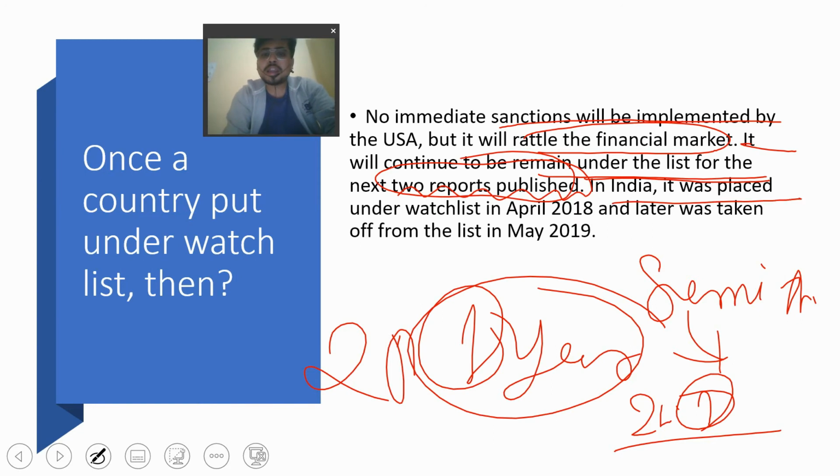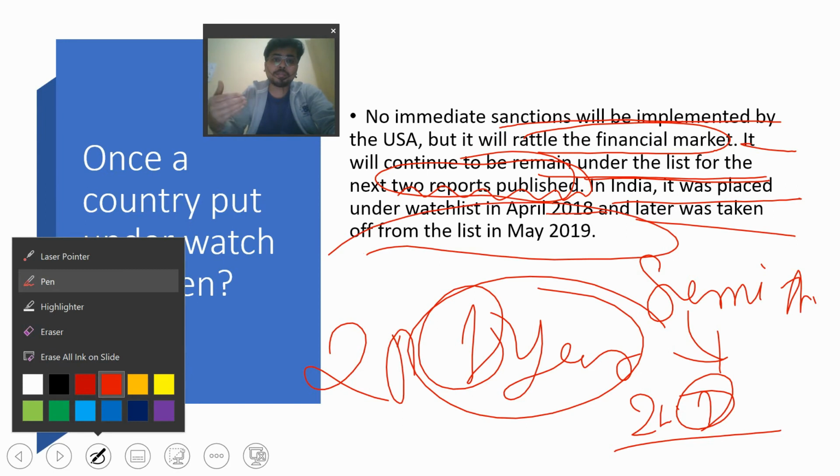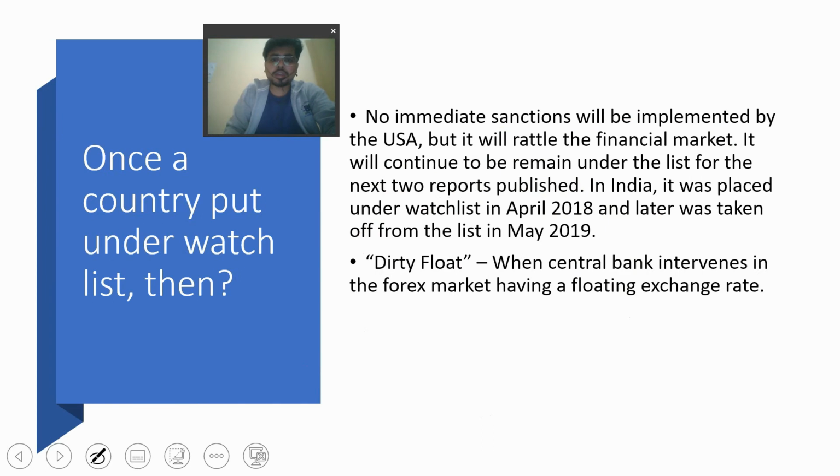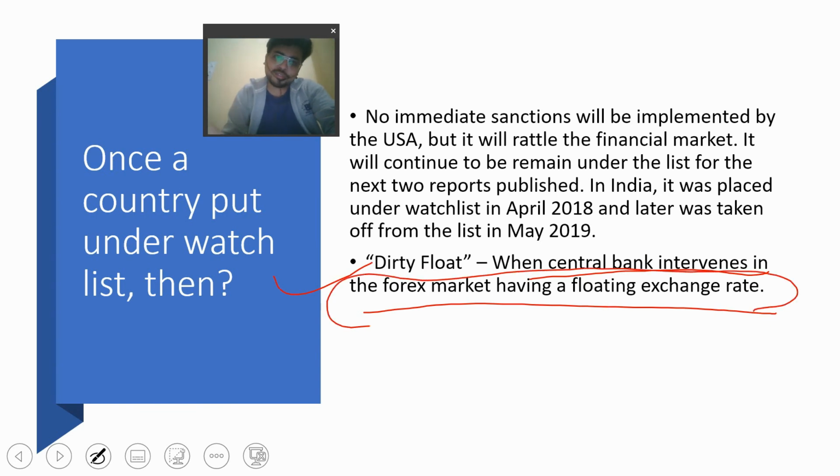India was also kept under the watch list in April 2018, and later it was taken off the list in 2019. Again, we are now kept under the checklist in 2021. Okay, there is a condition of dirty float that our RBI used to follow. What is the meaning of dirty float? I have just given it for completeness of the definition. Dirty float is when the central bank intervenes in the forex market having a floating exchange rate, and our RBI used to do it.